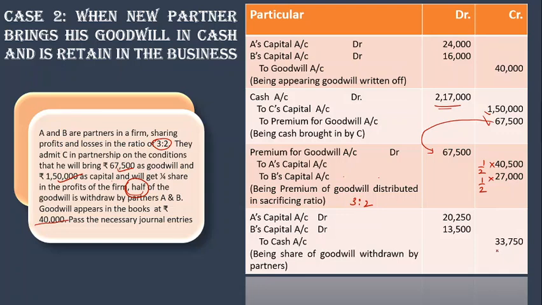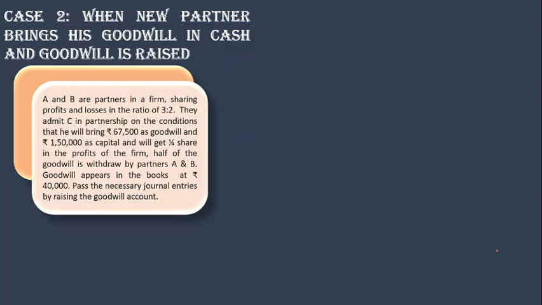Okay, now students, we can do the same thing in a different manner if the goodwill is raised and written off. You remember that Accounting Standard 26 says that goodwill is not to be recorded in the books of account. But if the question says first you raise the entire goodwill, then of course we have to write it off, because we cannot show the goodwill in the books of account, especially the valued goodwill, the self-generated goodwill. So if the question says to raise the goodwill, how are we going to do that? Let's check it out.